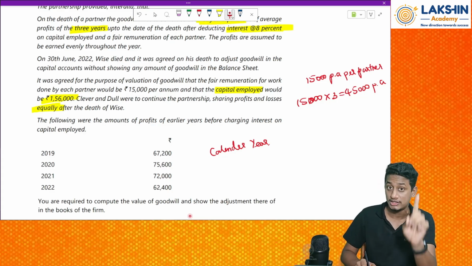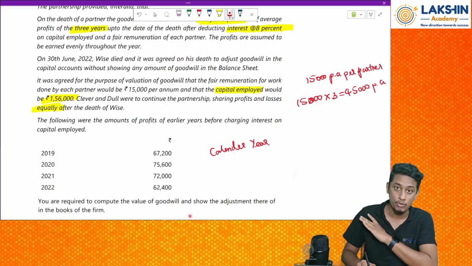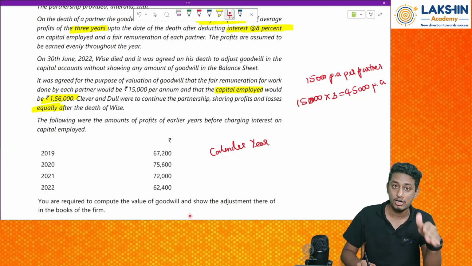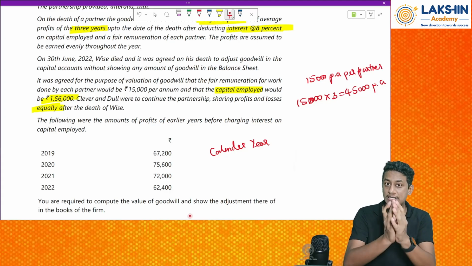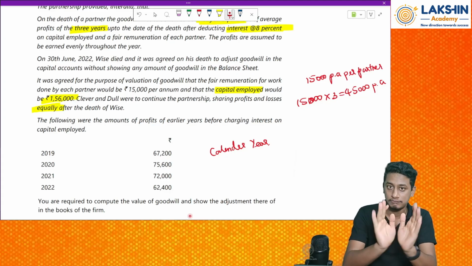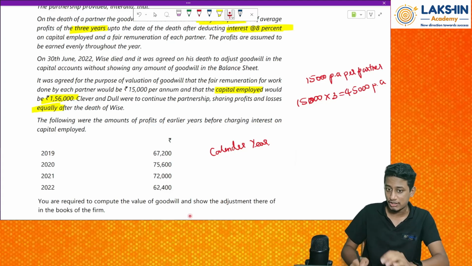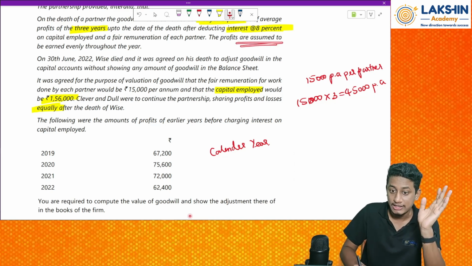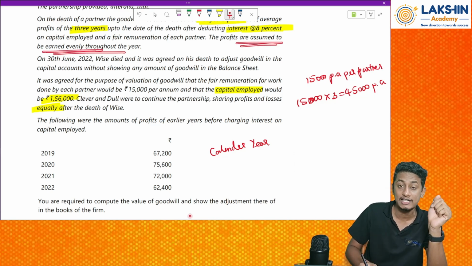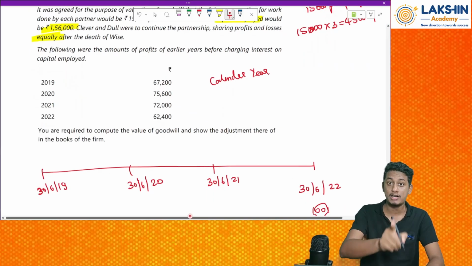This is an assumption. In real life, in real cases, this won't be the case. Profits won't be equal for each month. It might depend on different circumstances, be it your expense or your incomes. A business will not have a fixed number of customers each month. This is the general reality. But as per the question, they have given us the assumption that it is earned evenly throughout the year. That means for each month I am earning the same amount of profit.